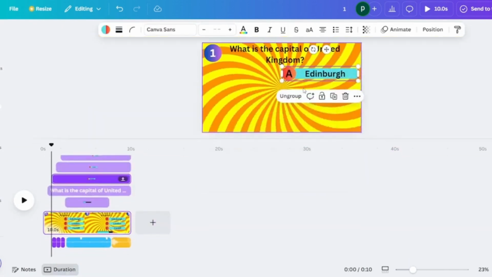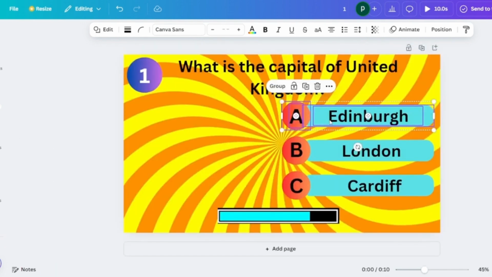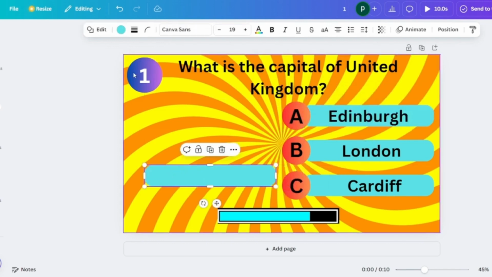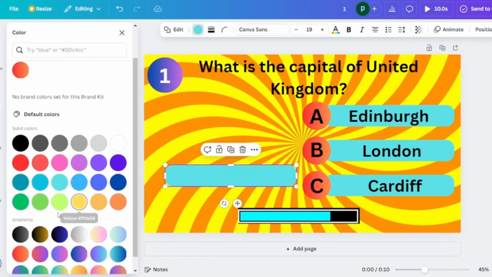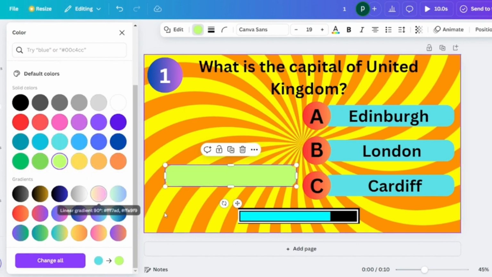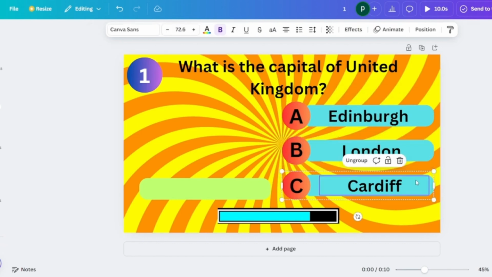So we start by ungrouping the very first element, then we choose the blue box which we had created and we duplicate it. So I'll go ahead and select the blue box, duplicate it and then bring it out. Now we can choose the color for this. I'm choosing green as the winning color. Light green works better. So we go ahead and ungroup all the other options that are there. I'll show you why we are doing this.